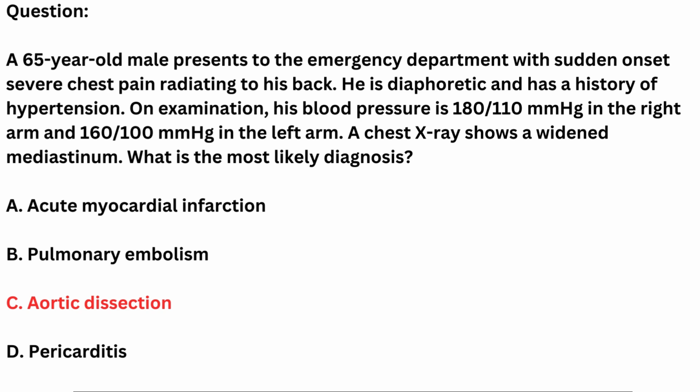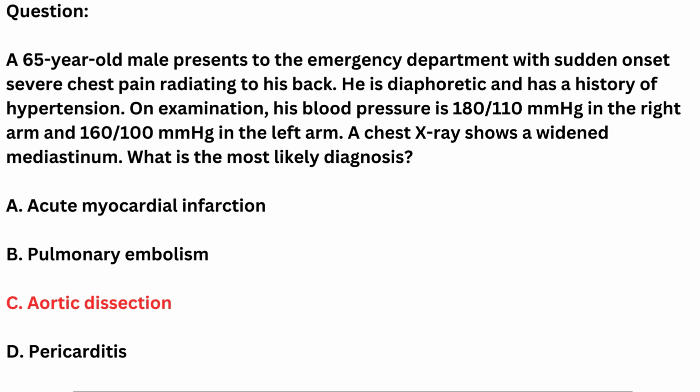Other options explained. A. Acute myocardial infarction. While it can present with severe chest pain and diaphoresis, it typically does not cause a significant blood pressure difference between arms or a widened mediastinum. B. Pulmonary embolism. This can cause sudden chest pain and dyspnea, but it is less likely to present with a differential blood pressure and a widened mediastinum.